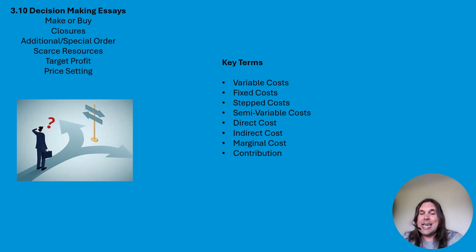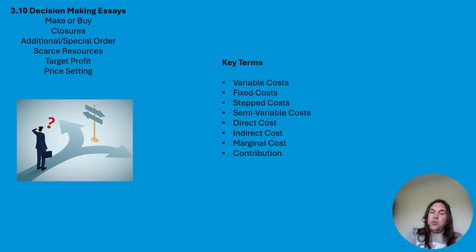If you've got a closures essay, which obviously I'm obsessed with, you could be reviewing, or you should be reviewing, total contribution. Because we don't look at it at an individual level now. We're talking about closing an entire department or product. Now, they could tweak it, but the likelihood is you're going to look at the total contribution of that department. Because you're going to be saying that department's making a loss, and then you've got to discuss that and the legitimacy of that loss. And there's lots of things you can do.